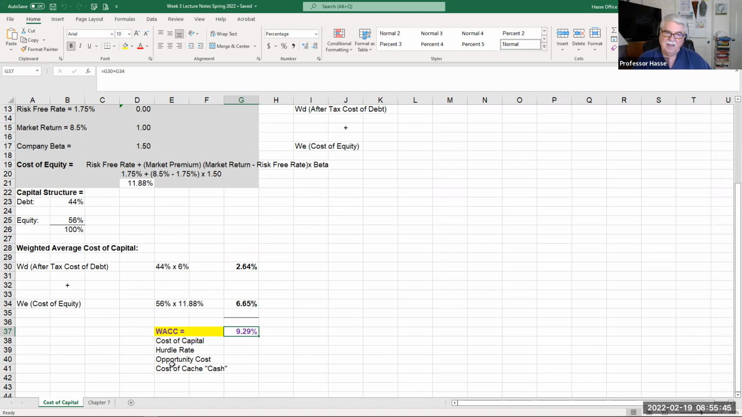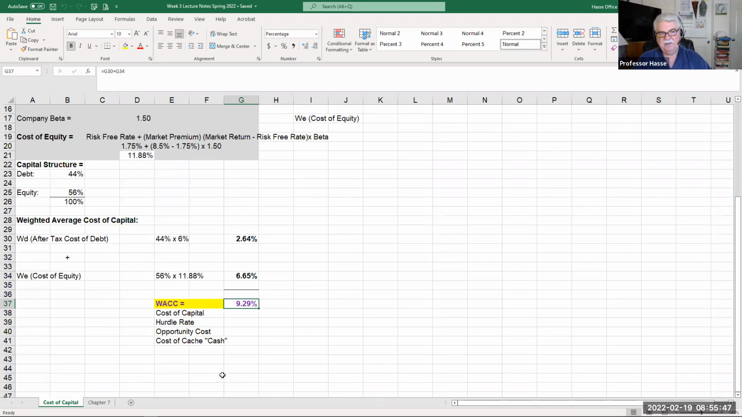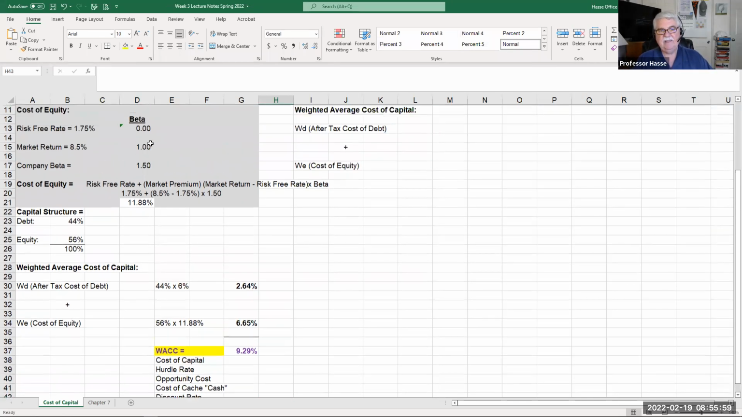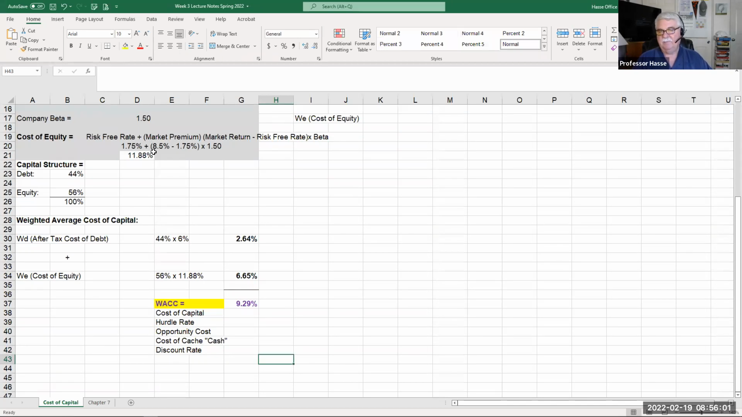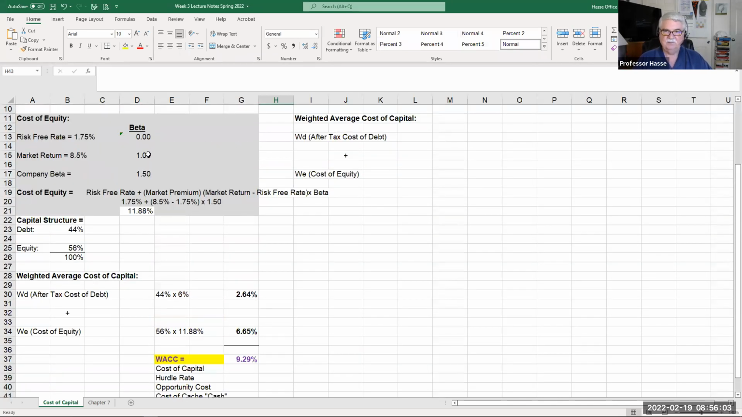It can be called the opportunity cost. It can be the cost of cash. It can also be called the discount rate, and we'll see more of that in a couple of weeks. But in other words, it's our cost of money. And that tells us a lot of things about a company. It tells us the higher the cost of money, the more expensive it is to get capital.